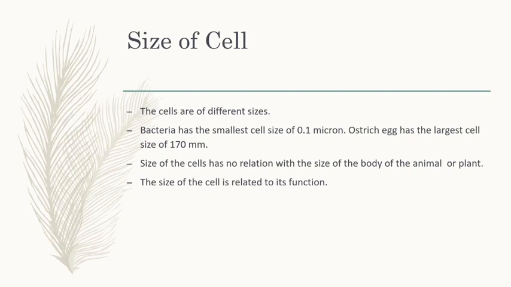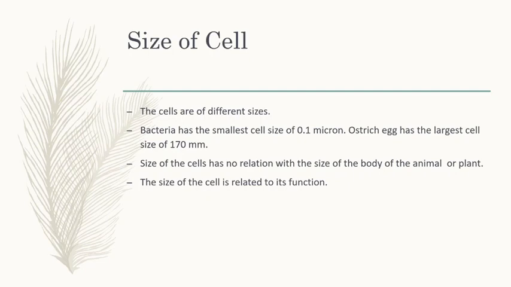Bacteria has the smallest cell size of 0.1 micron and ostrich egg has the largest cell size of 170 millimeter.